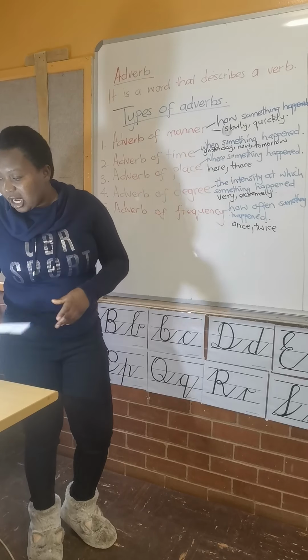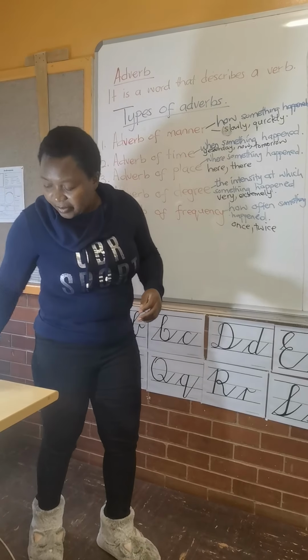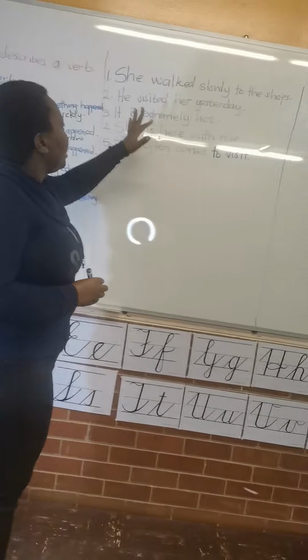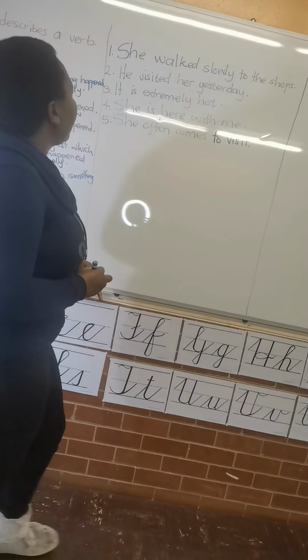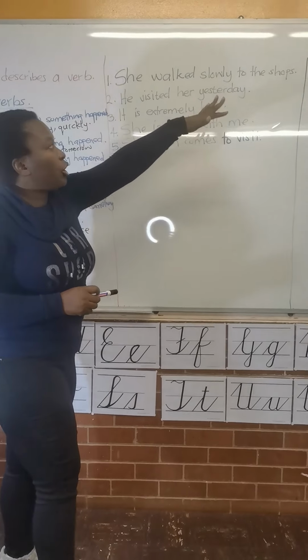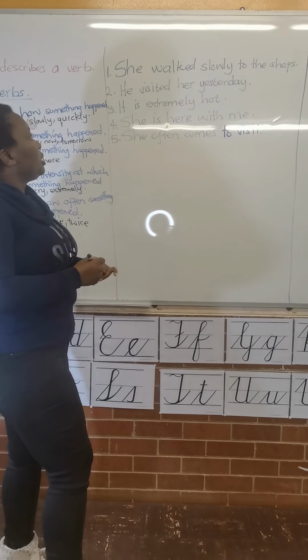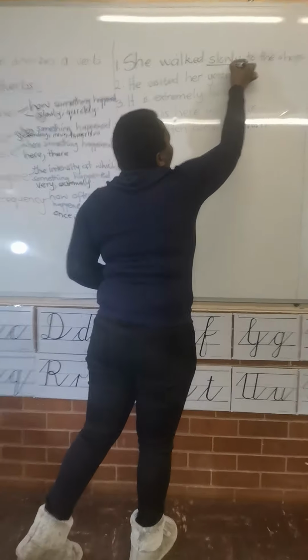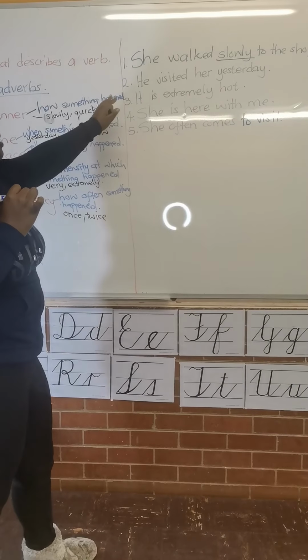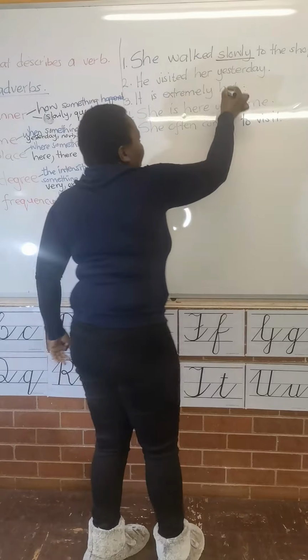Maybe to check on how we can use these when we're constructing sentences, here are some examples. She walked slowly to the shops. How did she walk? Slowly. That's our adverb of manner. He visited her yesterday.